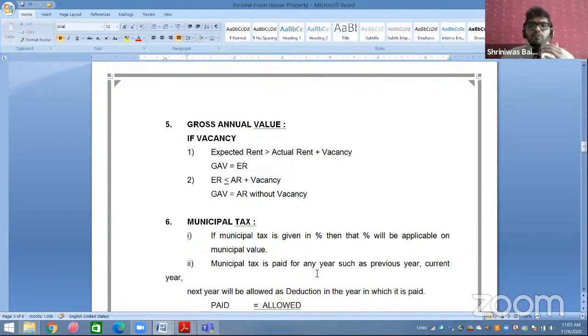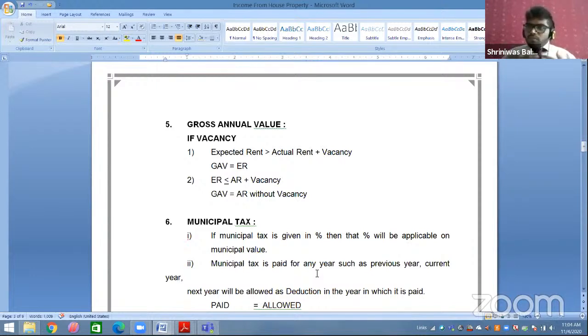So in this way 4 months were completed. After 4 months, some person was ready. He said, okay sir, I will stay here and pay a certain rent. So I was ready with the rent also. Out of 12 months, 4 months the house property was vacant.